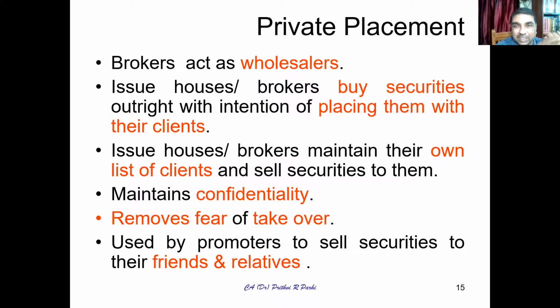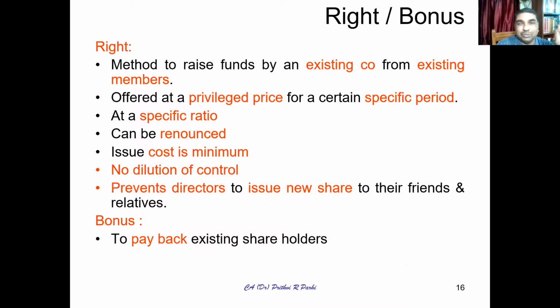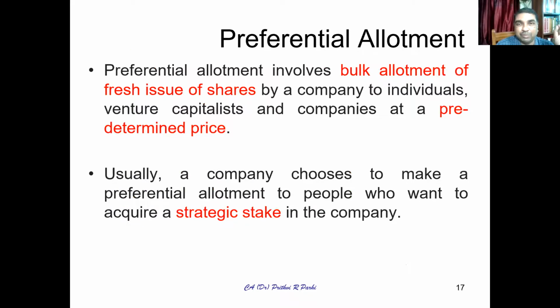Brokers act as wholesalers. They buy securities outright and place them with their clients. So in their own circle, they confidentially place it. It removes the fear of takeover. So within your circle, among your friends and relatives. Rights issues and bonus issues are one more kind of issue. Preferential allotment: block shares are issued at a predetermined price to individuals, venture capitalists, etc. This is one more kind of issue.